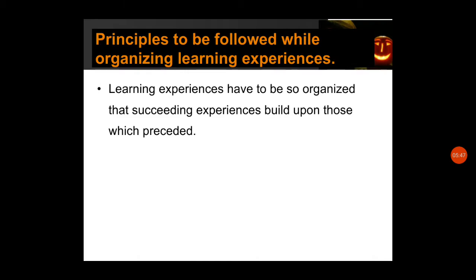We have to consider what happened in the previous class, in the previous month, in the previous week, and based on that we have to plan for the next one. Okay.